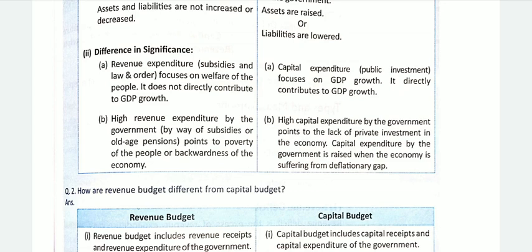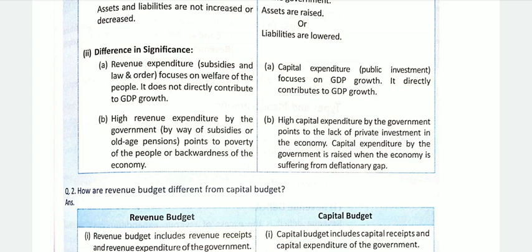Why? Because the government needs to give subsidies or even old age pensions because the people of the country are poor and the economy is backward. Thus higher revenue expenditure indicates poverty and backwardness in the country.